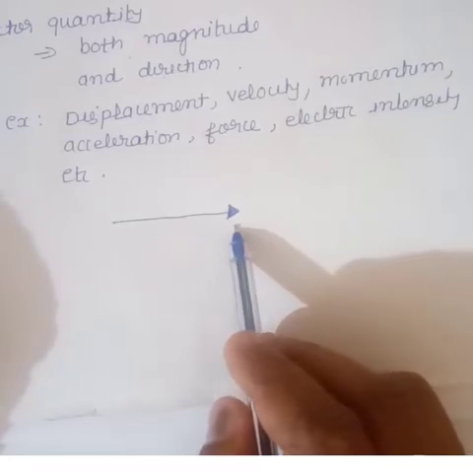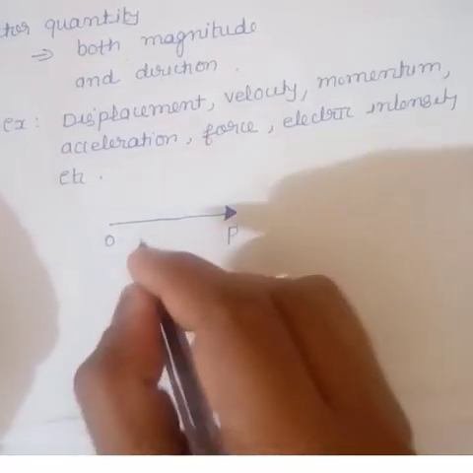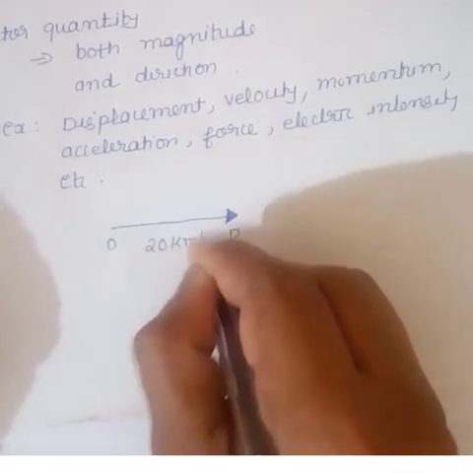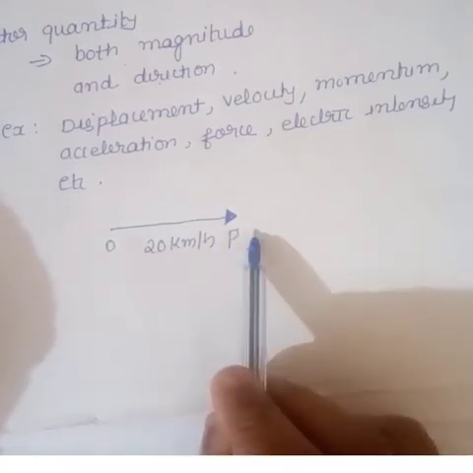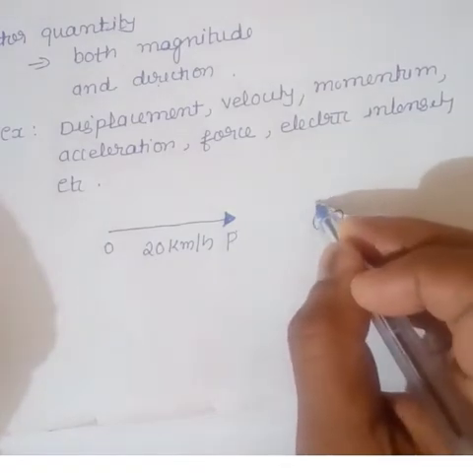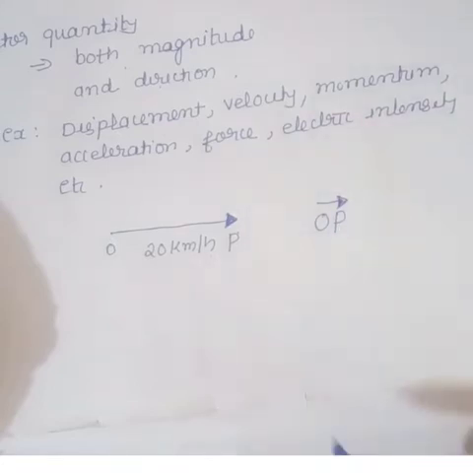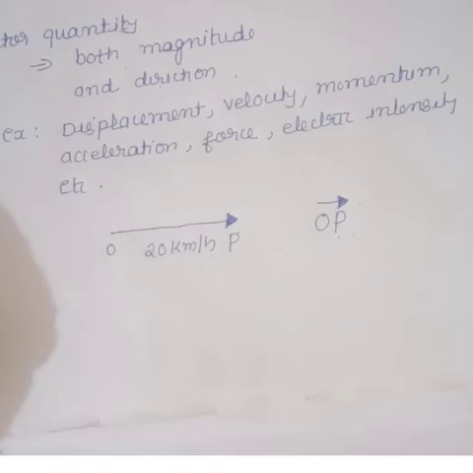For example, suppose it is O to P and it is a velocity vector. Its magnitude is 20 km per hour, and its direction is due east. It can be represented as: first you write the symbols OP, then draw an arrow mark over the letters OP. This denotes it's a vector. OP is a vector.